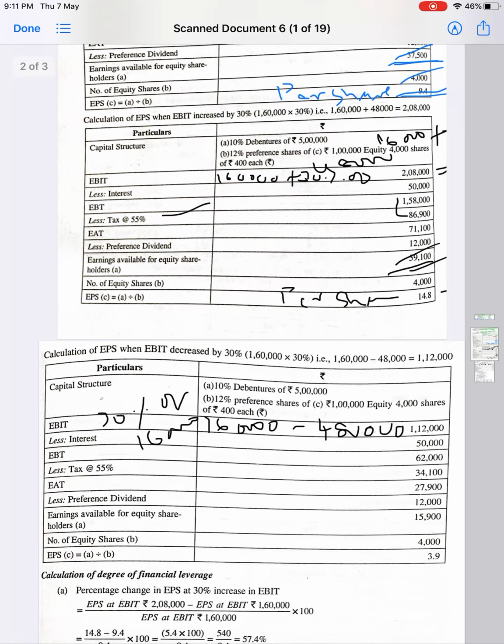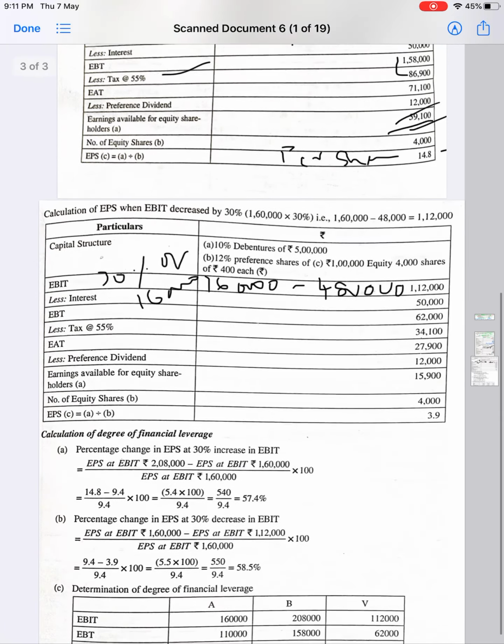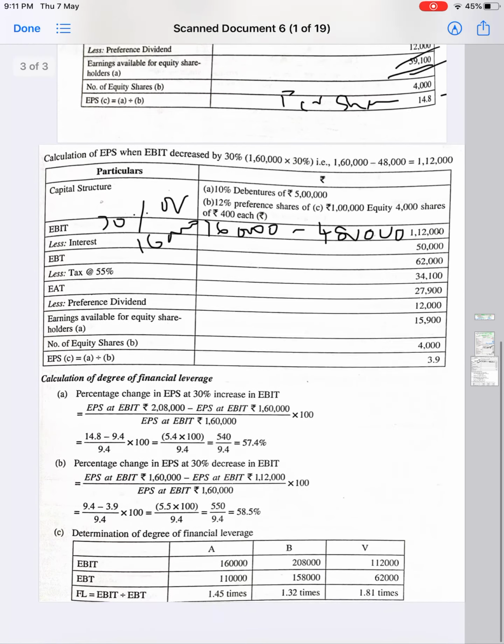Minus the interest factor, I already explained, the increase or decrease in EBIT will not make any impact on interest. Interest remains the same. So 112 minus 50 is 62,000, minus tax 55% of 62,000, which is 34,100, we arrive at EAT 27,900. So EPS is equal to 15,900 divided by 4,000, that is 3.9 per share.